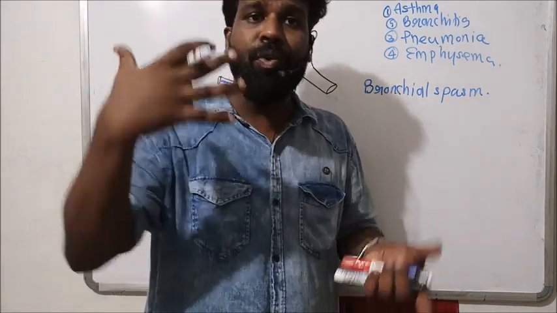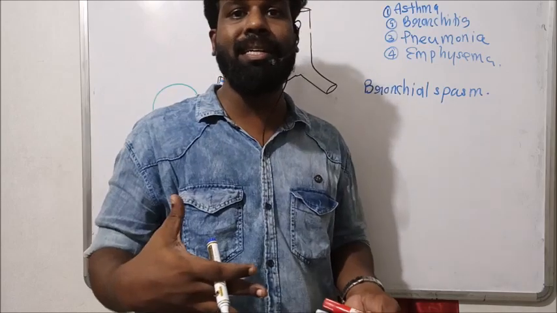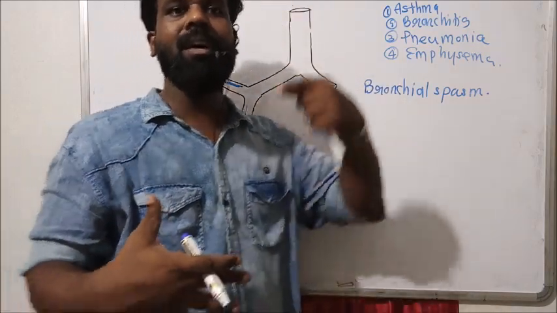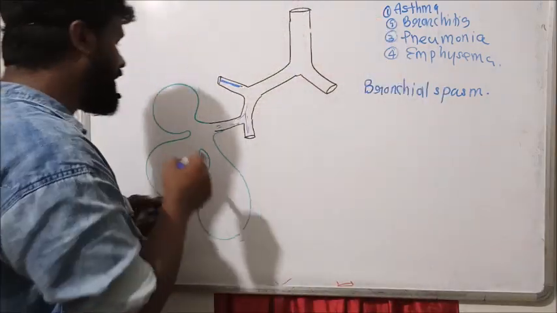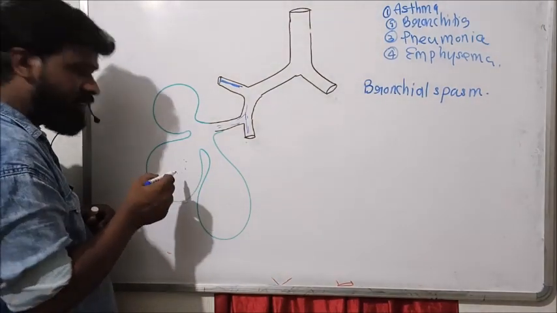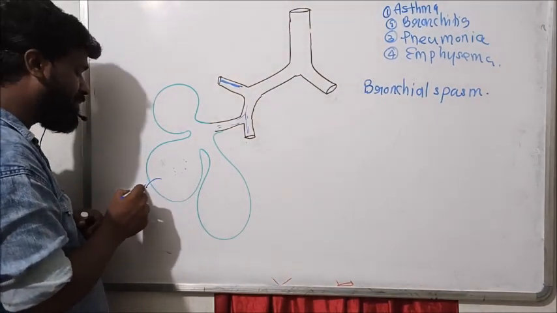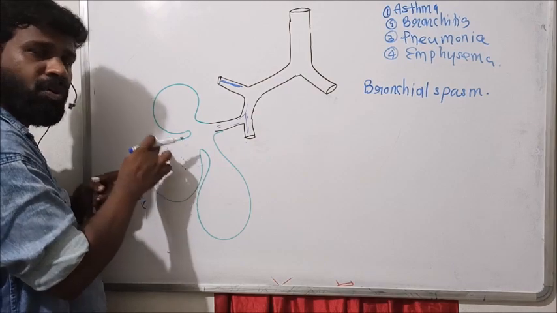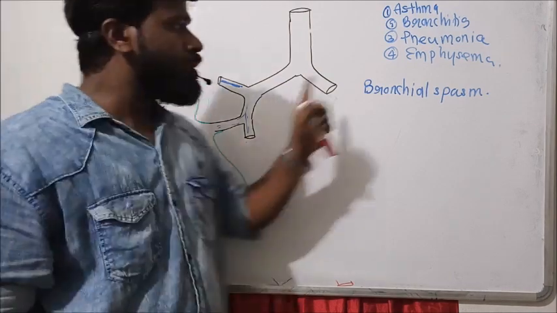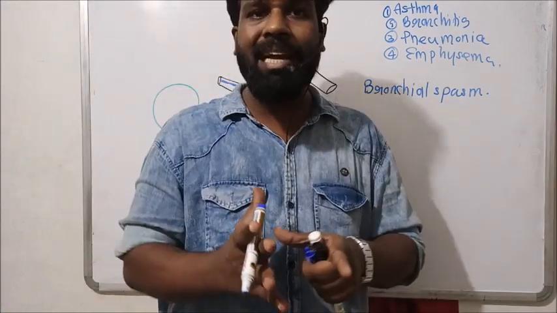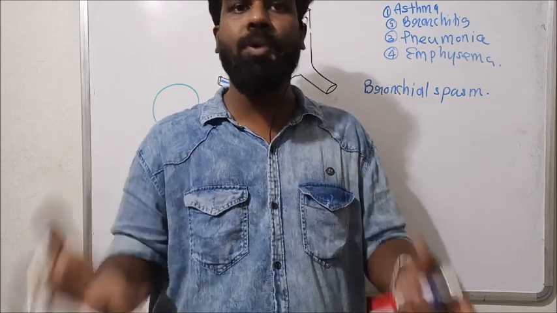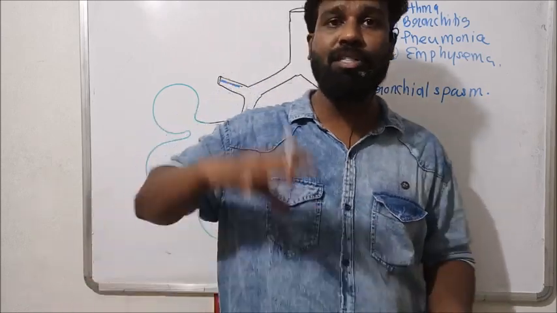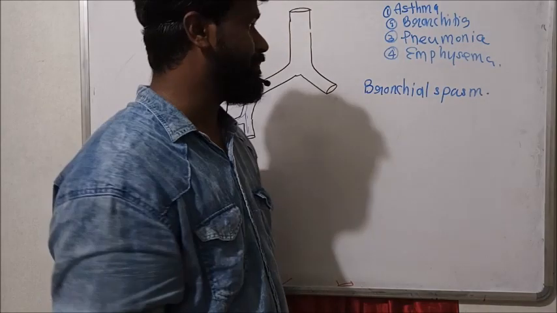That means the alveolar air or oxygen concentration decreases, which reduces the diffusion of oxygen from the alveoli to the blood. So in asthma, bronchial spasm causes hypoxemic hypoxia, the deficiency of oxygen in our arterial blood.